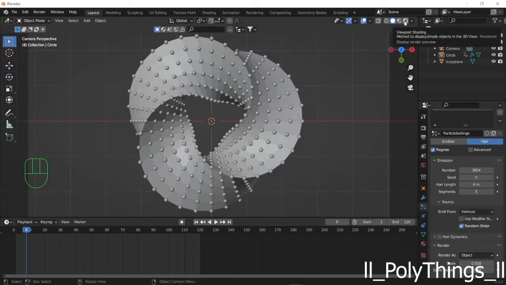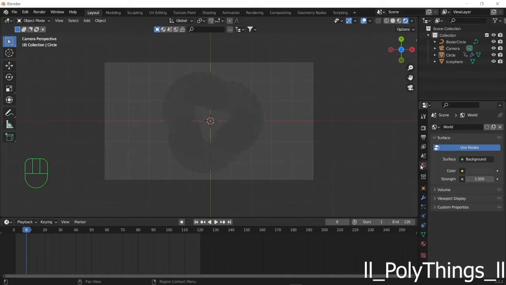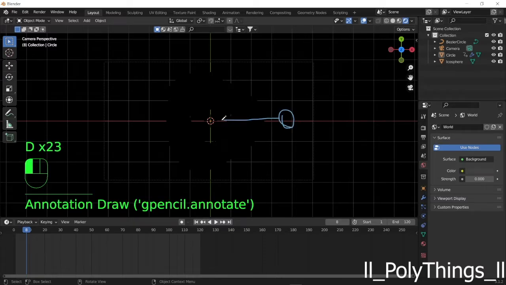So go to render view and go to this camera thing and turn on ambient occlusion, bloom, and screen space reflection. Go to world properties and set the world strength to 0. Now we will add lights in a specific pattern. So we'll add a light over here, and over here. And this light is going to be different and these two are going to be the same.